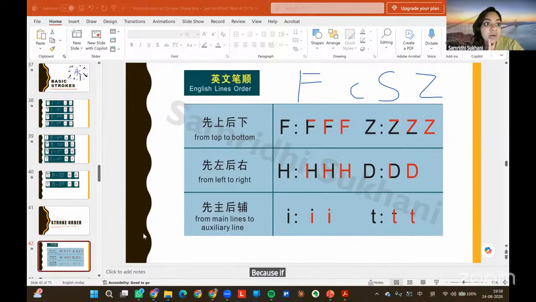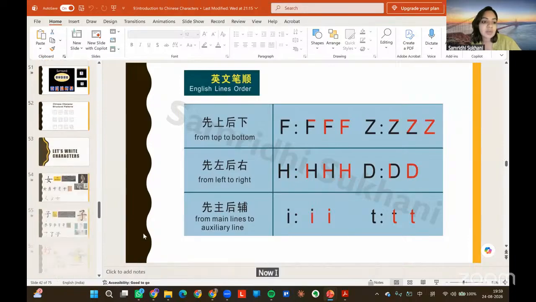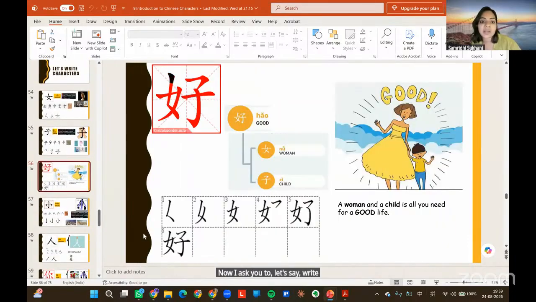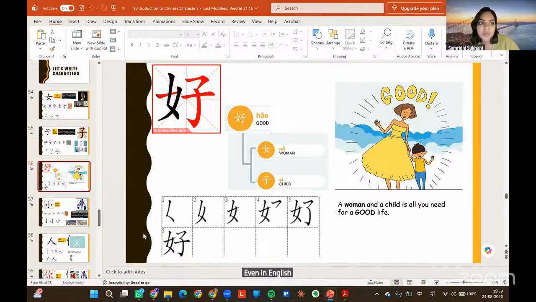Because if you are gonna make it whatever you want, for example, even if you're writing strokes, right? Now I ask you to, let's say, write a complex character like this, and if you do not know the order, you'll start the character from anywhere you like. And if you're gonna do it with all the characters, your handwriting can never get fast. Even in English, your teacher has told you to write English in a certain way, just to make you subconsciously write faster. That is the only reason.